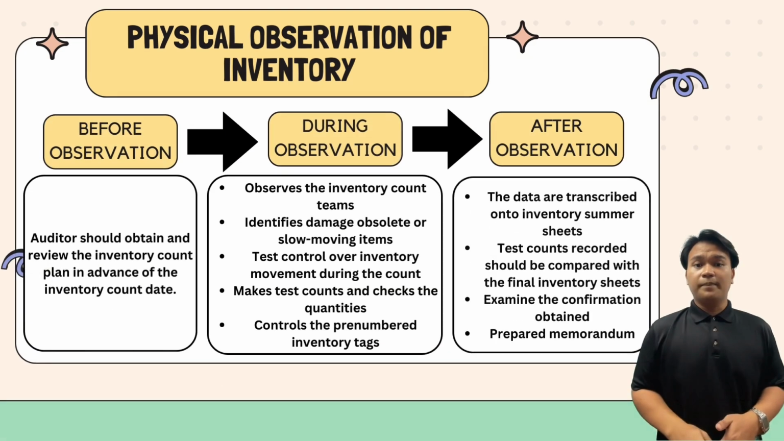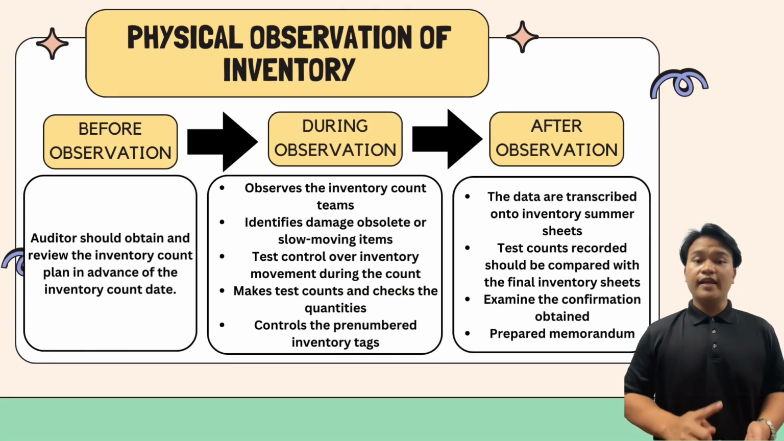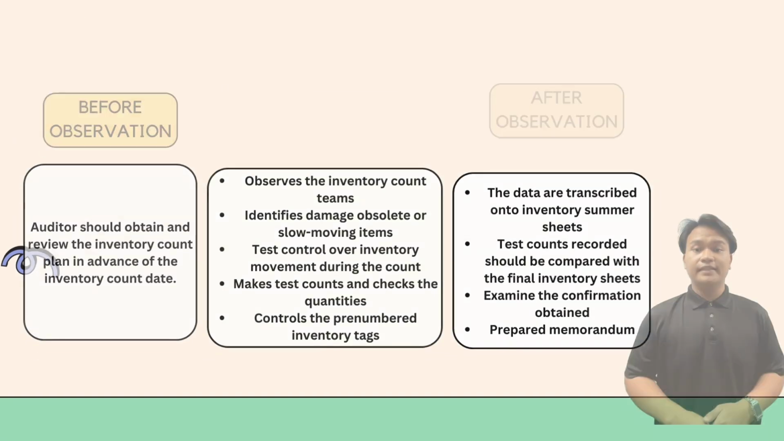Next, auditor prepare a memorandum documenting their observation, findings, and any issue identified during the inventory count. This memorandum include details of the procedure performed, test result, and any recommendation for adjustment. By performing this follow-up procedure, auditors ensure that the inventory is accurately recorded and fairly presented in the financial statement.